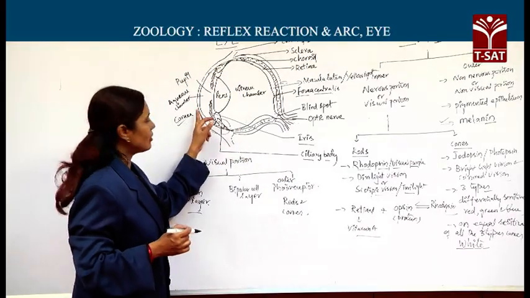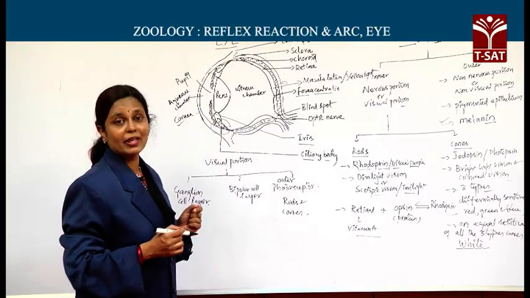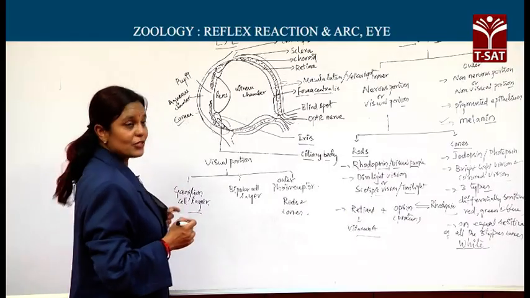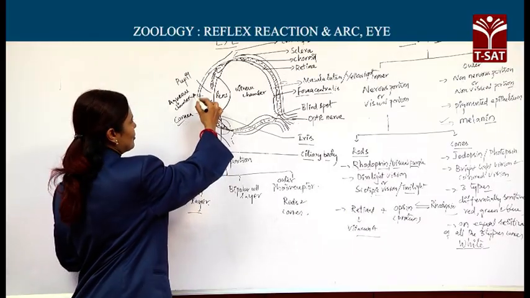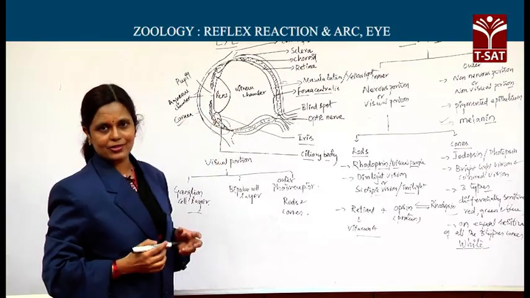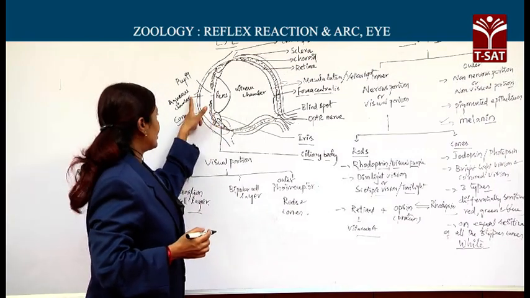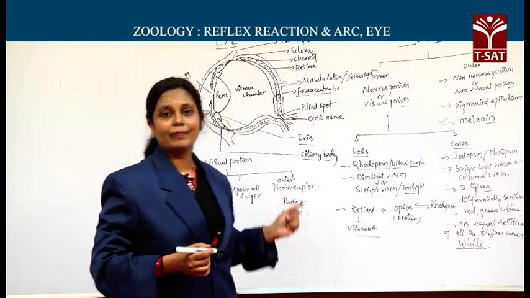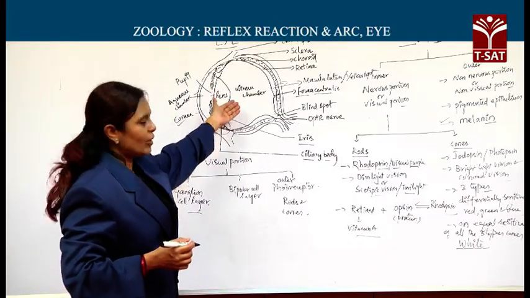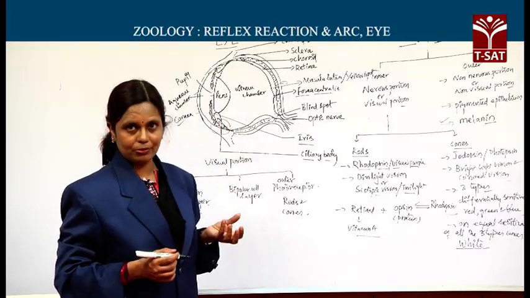Next, about aqueous humor. This aqueous humor is actually secreted by the ciliary process, the process of the ciliary body, and is useful to nourish the cornea and the lens. Then about vitreous humor, generally made of jelly-like connective tissue.